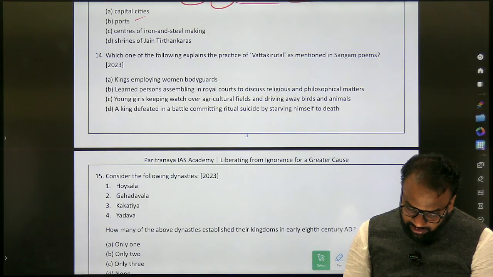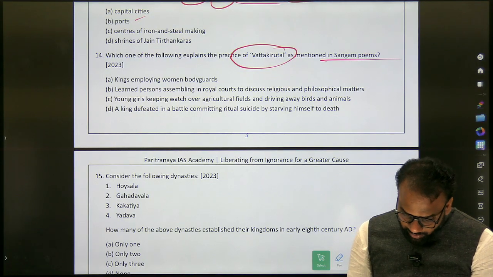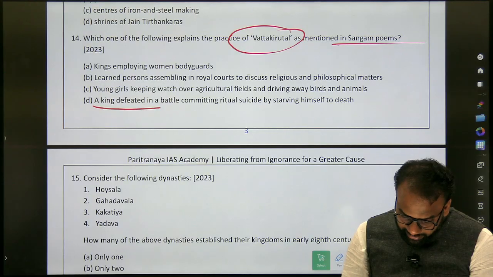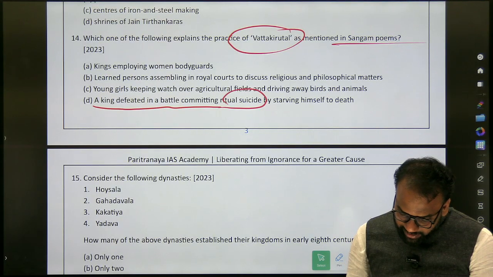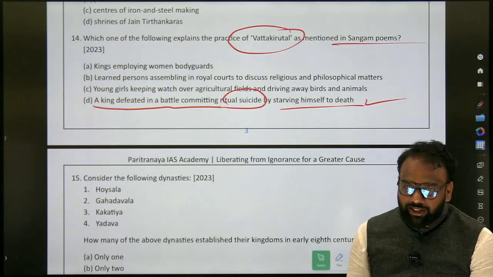Next, 14th, which one of the following explains the practice of Vattakirutal as mentioned in Sangam poems? Okay, as mentioned in Sangam poems. So we already know its answer. What is the answer? A king defeated in a battle committing ritual suicide by starving himself to death. Okay, so this practice is called Vattakirutal.